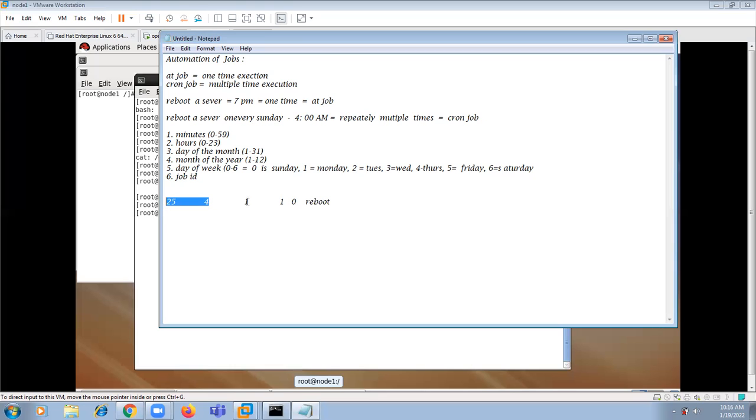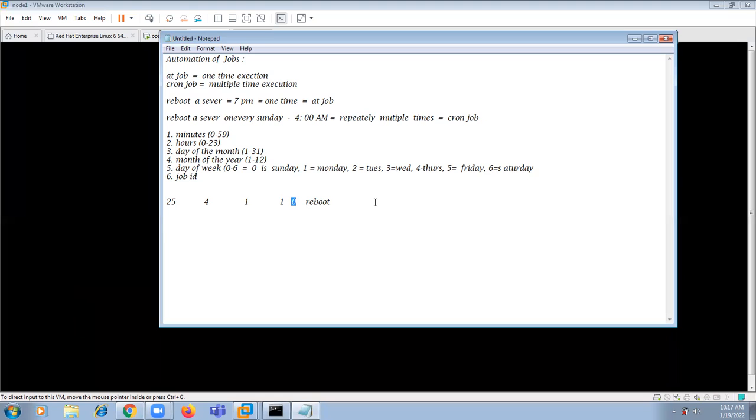The next one is day of month, the first day, and the first month, that is January. So that is January 1st at 4:25. If it is Sunday, then reboot. Otherwise, if you specify a star here, it doesn't consider this. So what happens now? On 1st January at 4:25, reboot the server. This is the command.